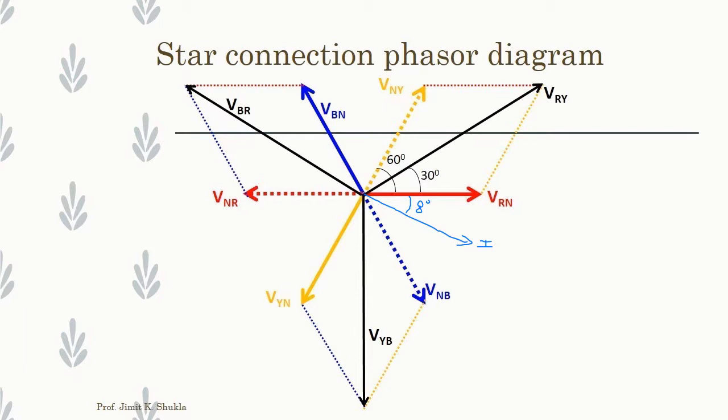This will be 30, this will be 30 like this. So while you calculate this line voltage angle, you have to add an angle of 30 degrees. Yes, Doctor, I get your point. So while you are calculating the VS phase, if I get 8 degrees, VS line will be 38 degrees. We have to add 30 degrees.